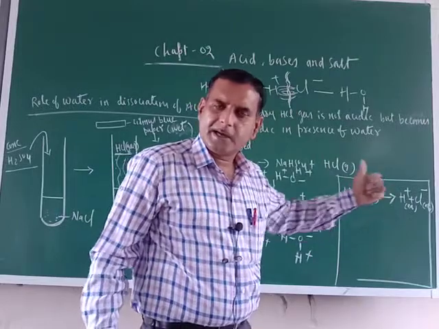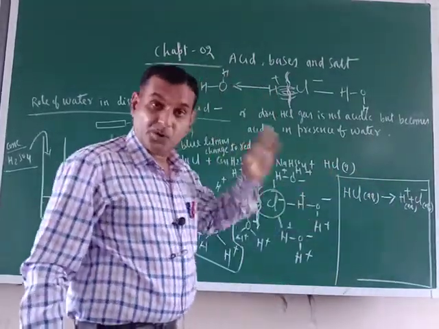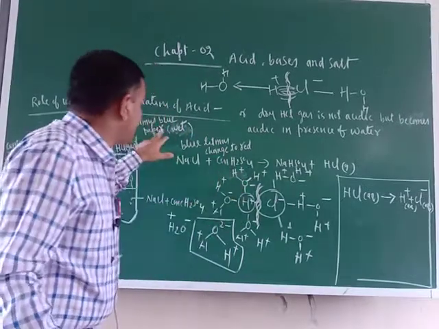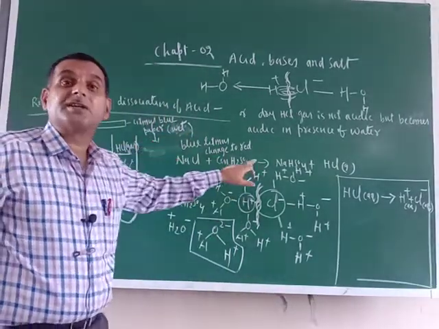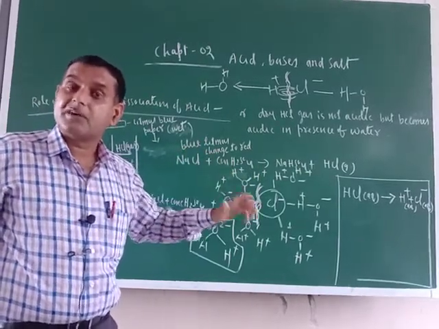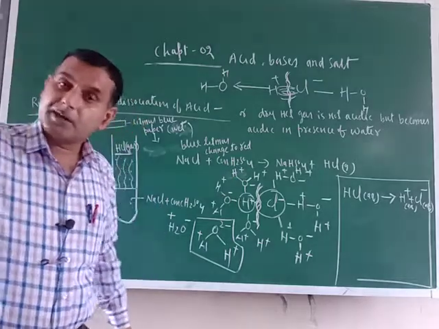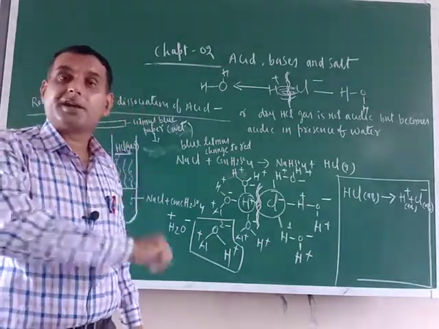And the moment it furnishes H positive, it becomes acidic. Because H positive is only responsible for changing blue litmus into red. Acidic nature is because of H positive. So remember, in the physical properties of acids, what did we say? Acid is sour in taste.